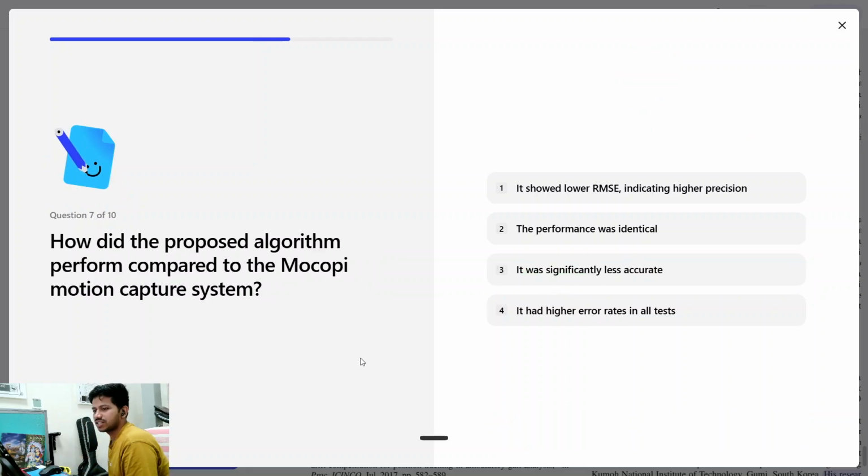How did the proposed algorithm perform compared to the Mocopi motion capture system? It showed lower RMSE indicating higher precision. The performance was identical. It was significantly less accurate. It had higher error rates in all tests. So it showed lower RMSE indicating higher precision. And that's good.